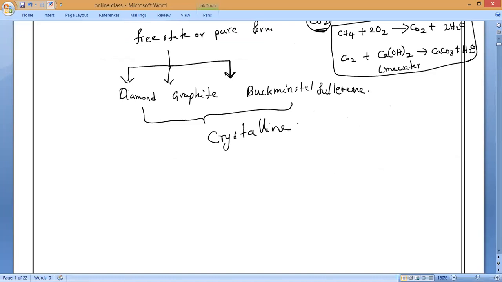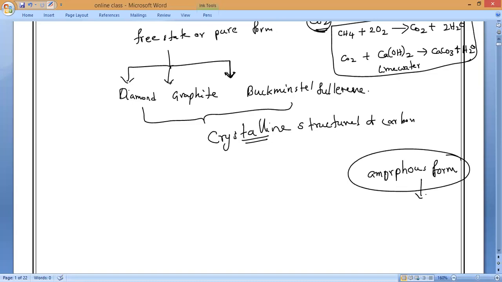Carbon can exist in two forms: crystalline and amorphous. Amorphous means no geometrical shape, like a powder structure.